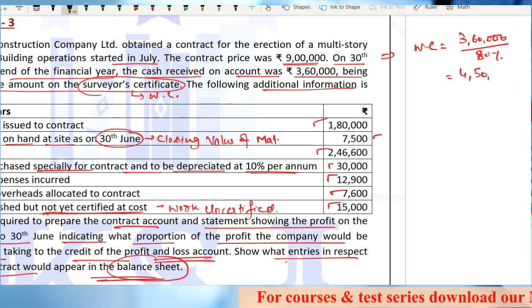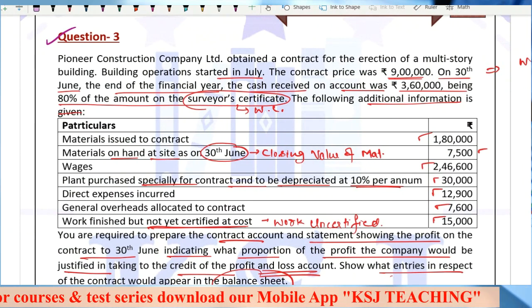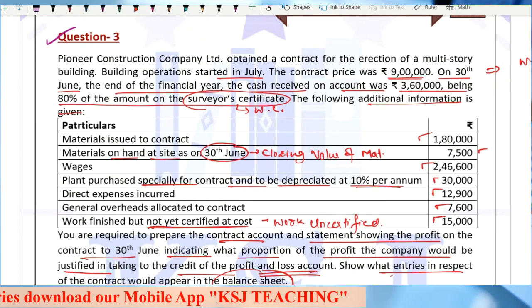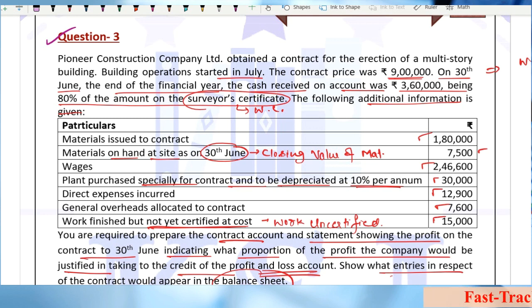Right, the contract price. Now just listen to one very important thing here. Whenever you are doing a question of contract costing, always mark two things in the question.